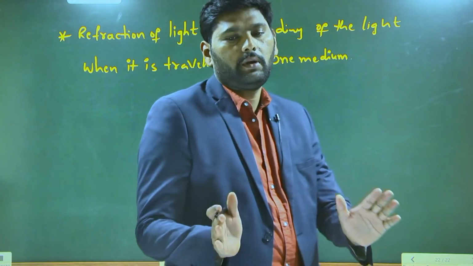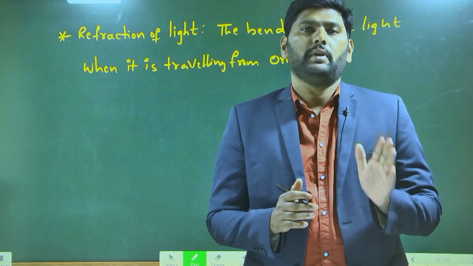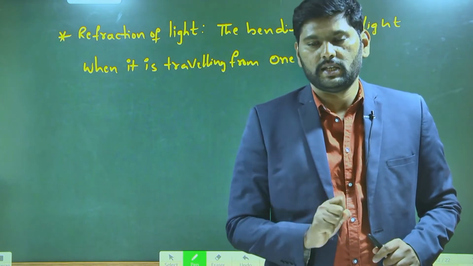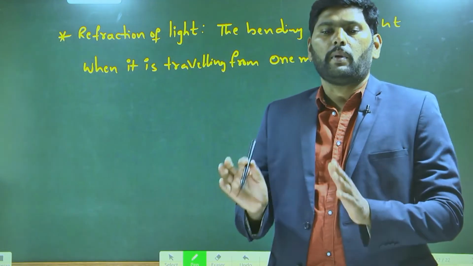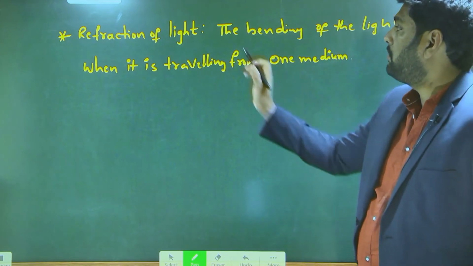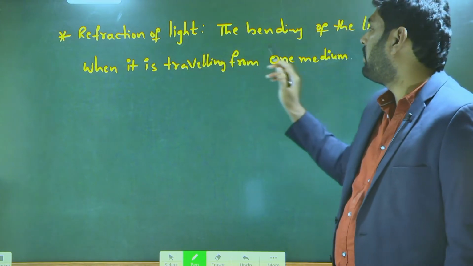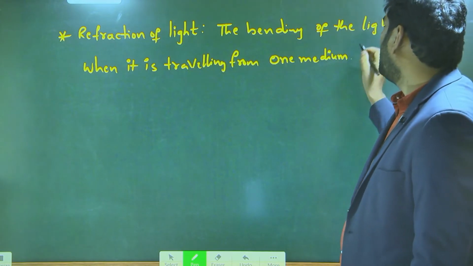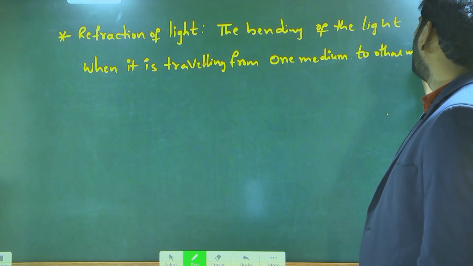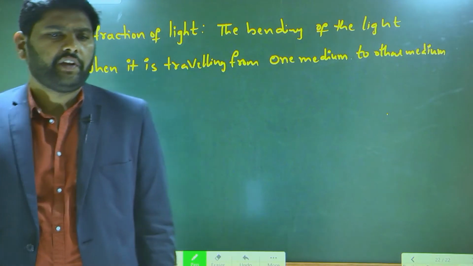The thing is, we are learning. Last class we completed linear propagation of light, and also we discussed reflection of light. These two concepts we completed. Yes or no? Now, one more property of light, that is refraction of light. So what is meant by refraction of light? The bending of the light ray when it is traveling from one medium to another medium. That is what is meant by refraction of light.